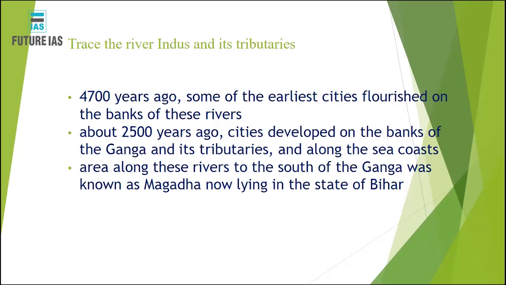Moreover, the region to the south of the river Ganga and its tributaries was known as Magadh. You must understand this region is now located in the state of Bihar. So the region which covers the south of the Ganga and its tributaries, located in the Bihar region, is still considered Magadh. It was basically a kingdom at that time. So earlier settlement started all along the Ganga and its tributaries around 2500 years ago.